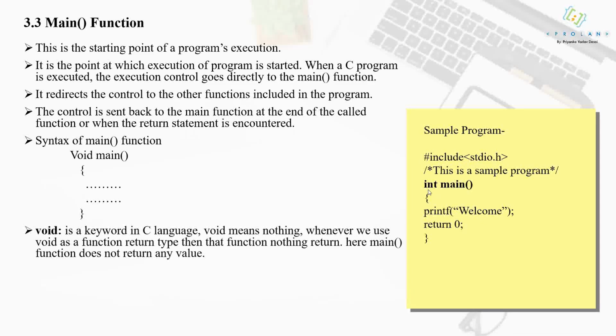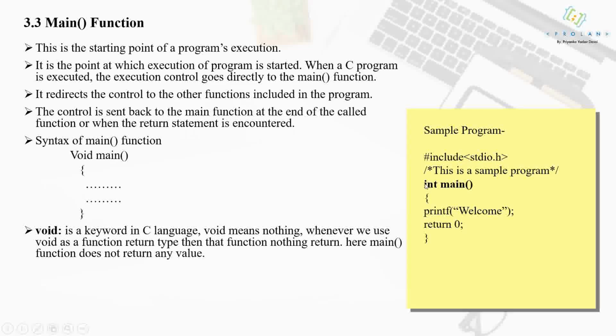Okay, so void is a keyword in C language. Void means nothing. Whenever we use void as the function return type, that function returns nothing. Whenever you see return type as void, that means your function is not returning anything to the main program.